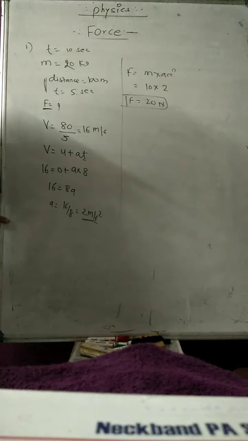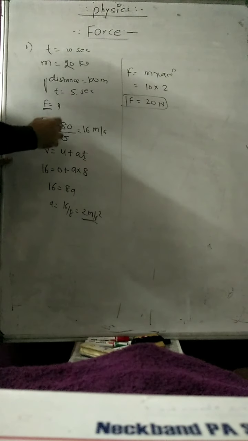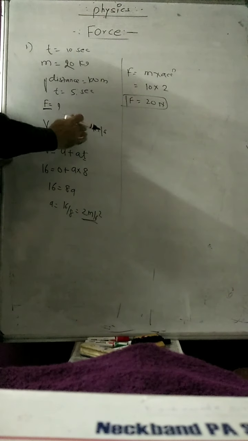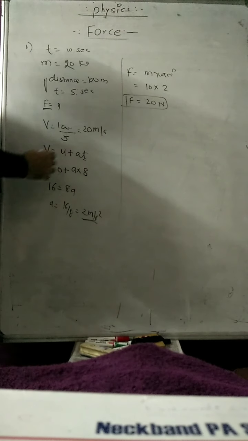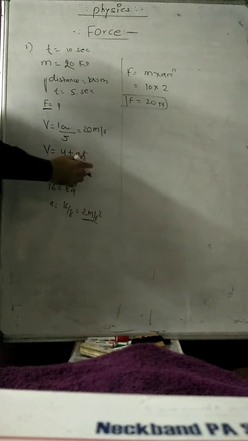Okay, you will be able to do this. You can do the same thing here: 100 divided by 5, so that is going to be 20 meter per second. V is equal to u plus at, so the final velocity is 20, and t will be 10.